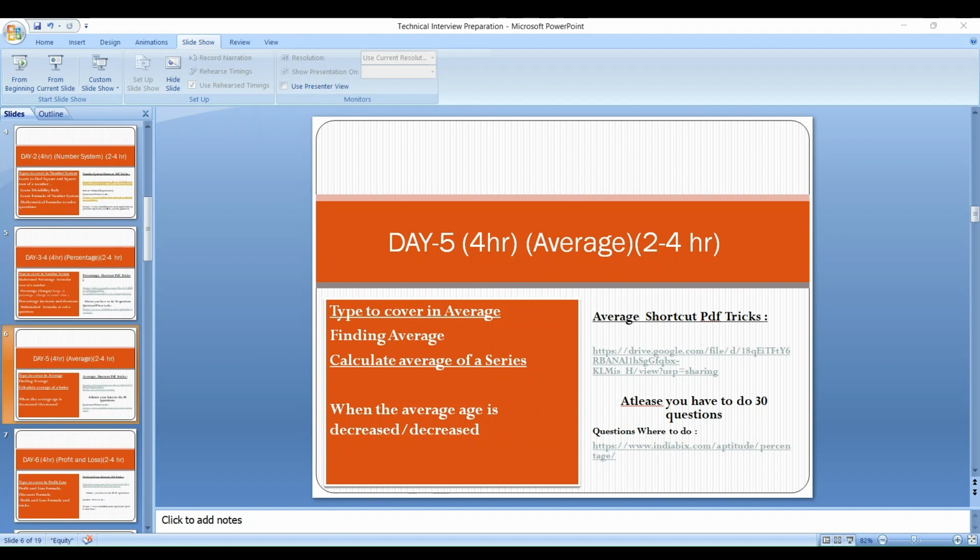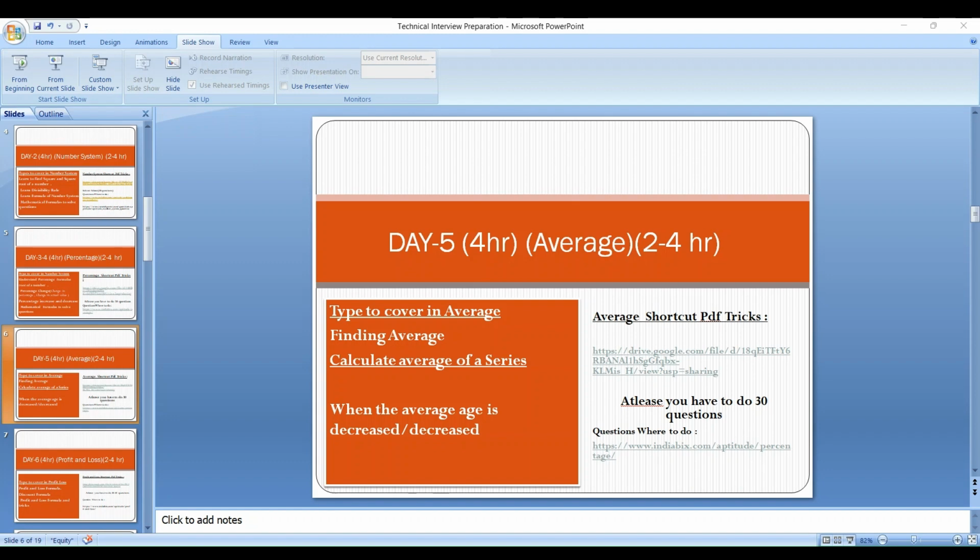Next, calculating the average of a series. Next, questions where the average is decreased or increased. So you have to cover these types in the average topic.